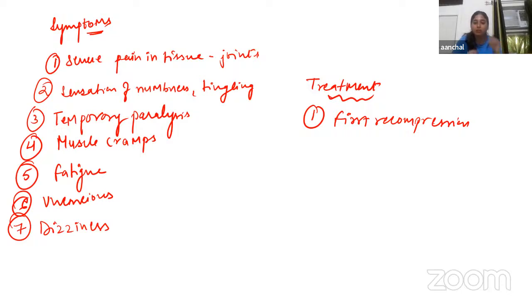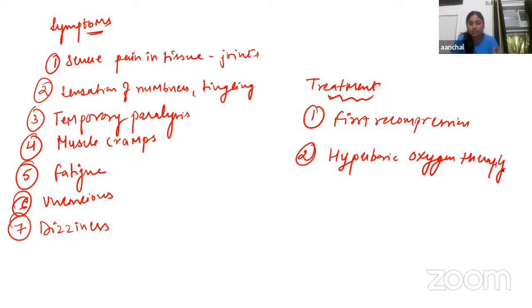So this treatment of slowly releasing the pressure will give relief to the patient. Then hyperbaric oxygen therapy can be given to the patient in such a condition.